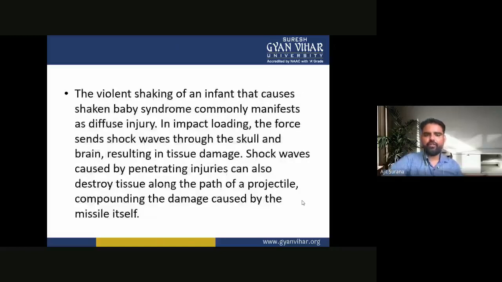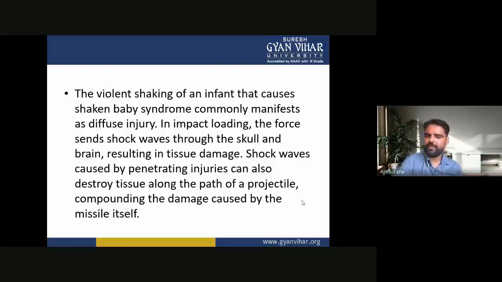The violent shaking of an infant that causes shaken baby syndrome commonly manifests as diffuse injury. In impact loading, the force sends shock waves through the skull and brain, resulting in tissue damage. Shock waves caused by penetrating injuries can destroy tissue along the path of a projectile, compounding the damage caused by the missile itself.